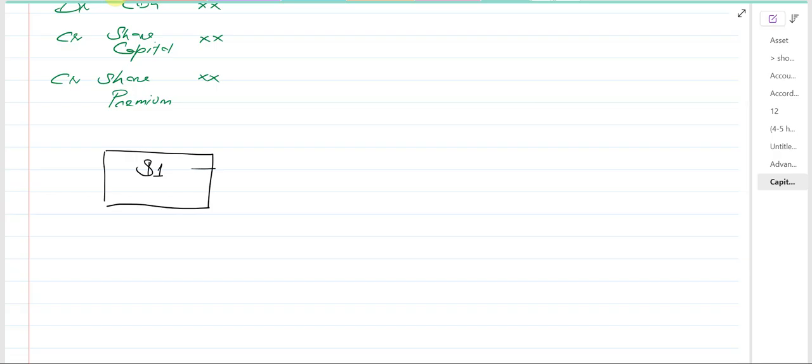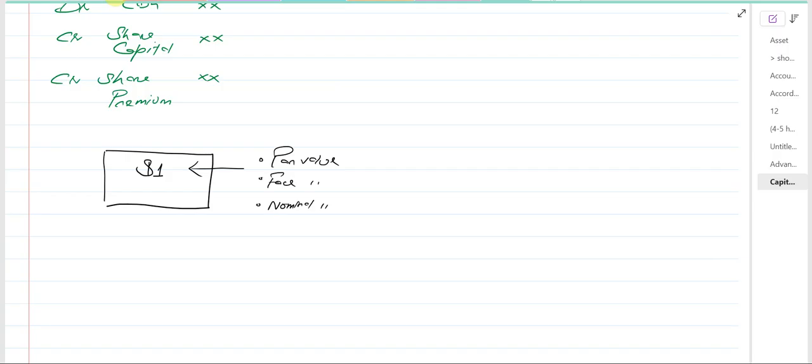This value on the share is known as the par value, also known as the face value, also known as the nominal value. These are the same terms: par value, face value, and nominal value.